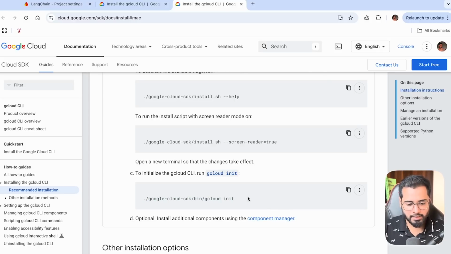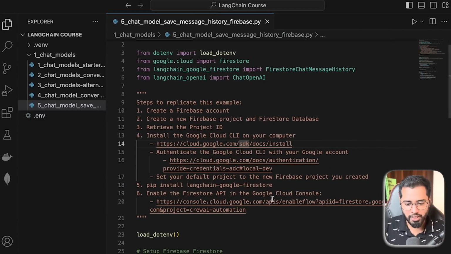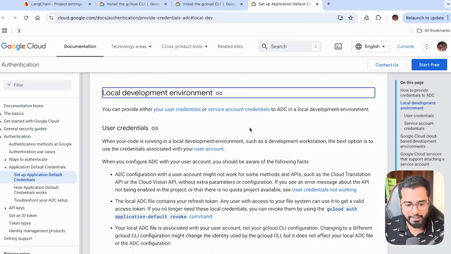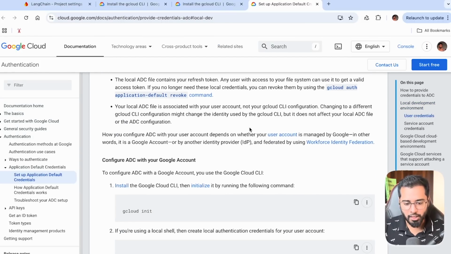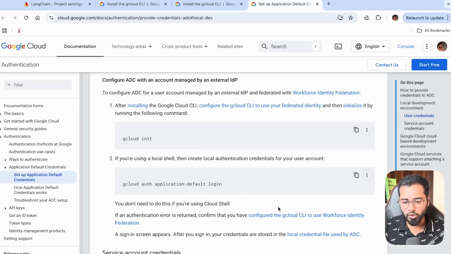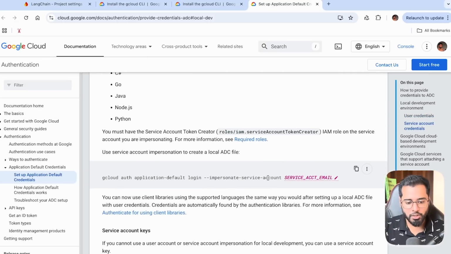Let's look at the next step. So we have to configure something called the ADC, right? The documentation makes it very, very easy to set this up. So let's click on this particular link and let's scroll down, and you will have to run this particular command and do an application default login, right? So we have to do that. And finally, you will have to run this command as well. And that is the last step.